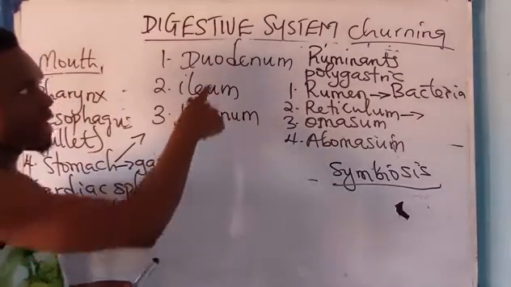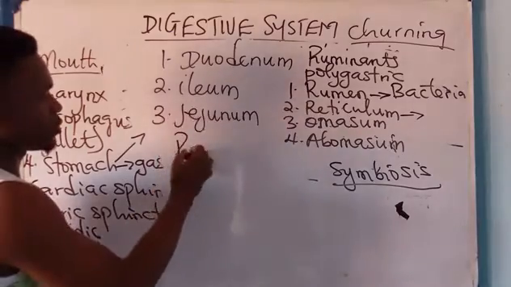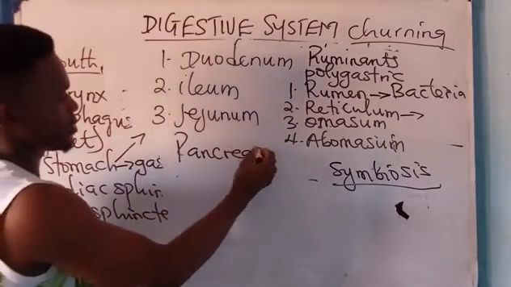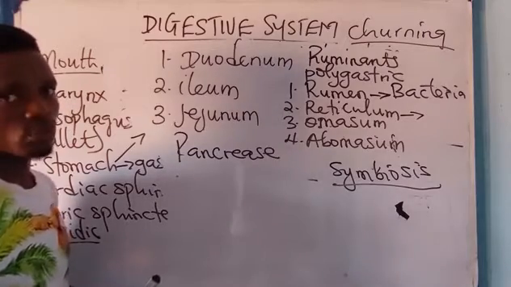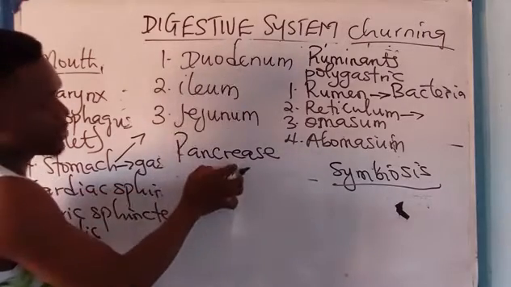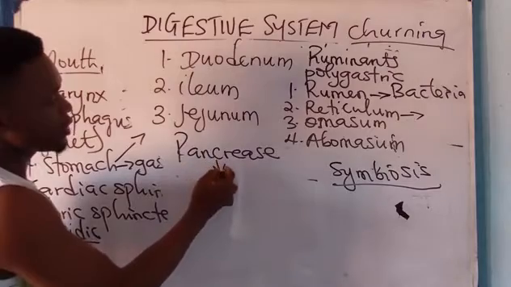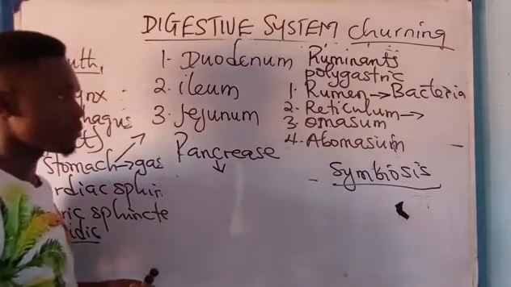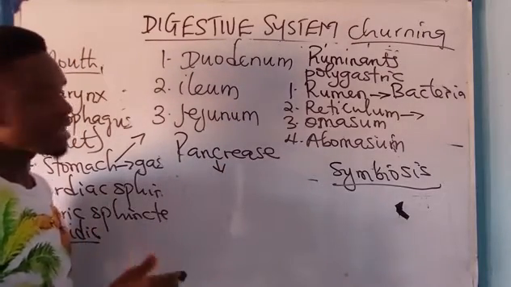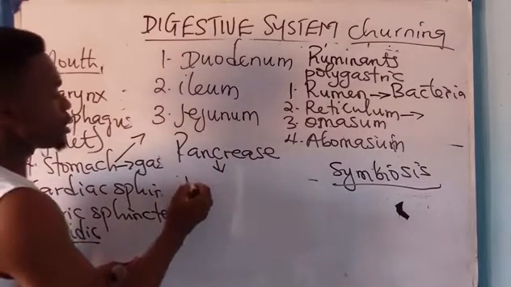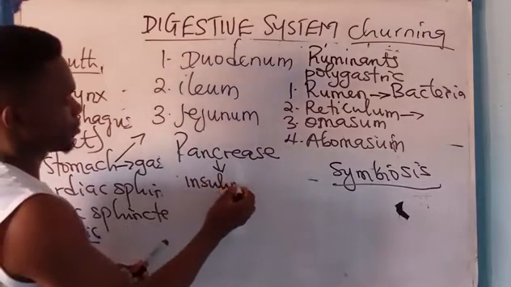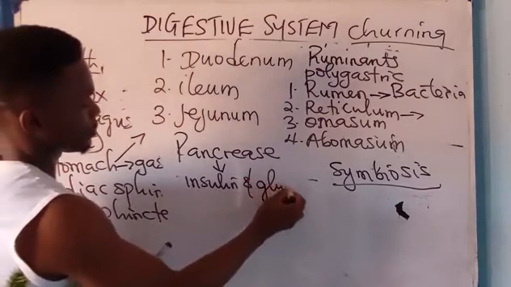The gland found near the stomach is called what? Pancreas. Now, they will ask you which of the following has the ability to produce both hormones and enzyme. It is what? Pancreas. Now, as hormone, it produces what? Insulin and what? Glucagon.